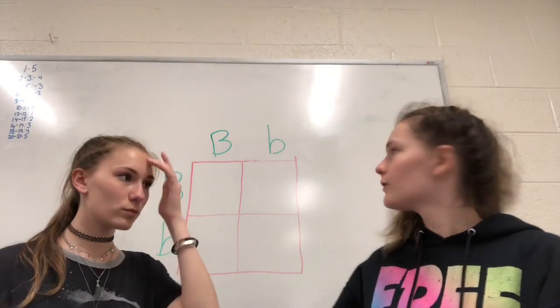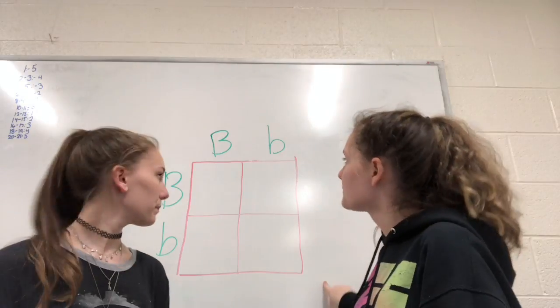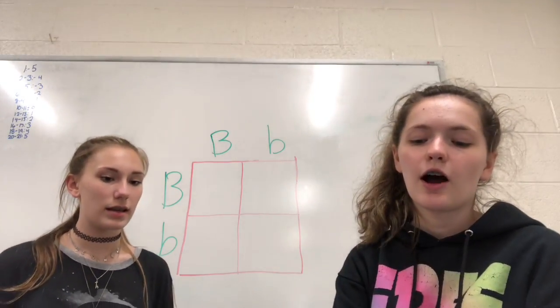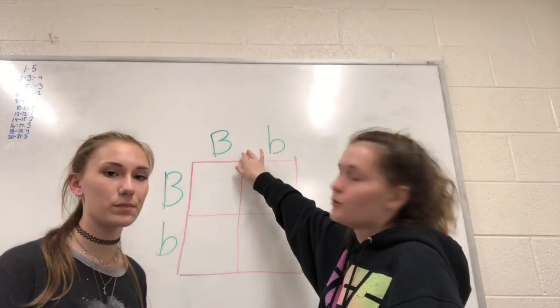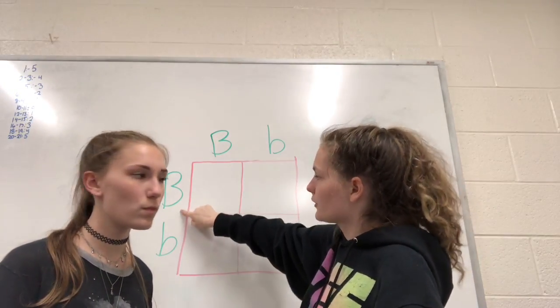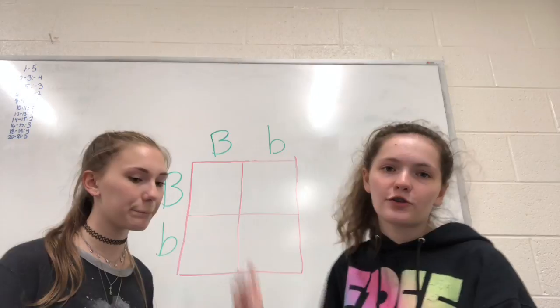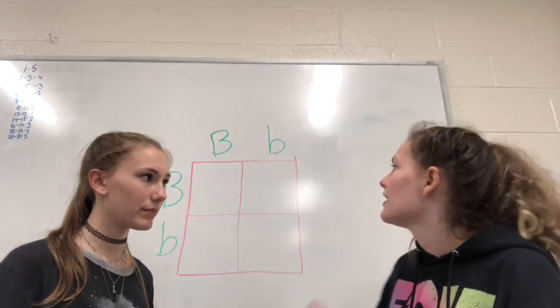Okay, now write down what you got, like Emily did here. For the parents, if you had a green and green, that's two recessive, so it'll be little b, little b. If you had blue, blue, it'll be big B, big B, and if you had heterozygous, like right here, it's big B, little b. So just write whatever you get for both parents.